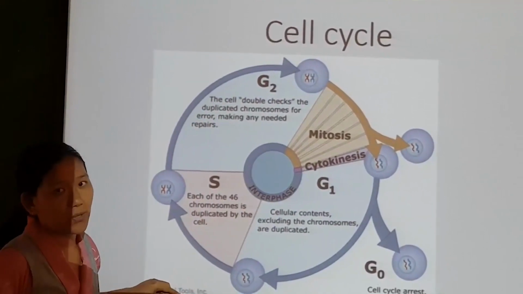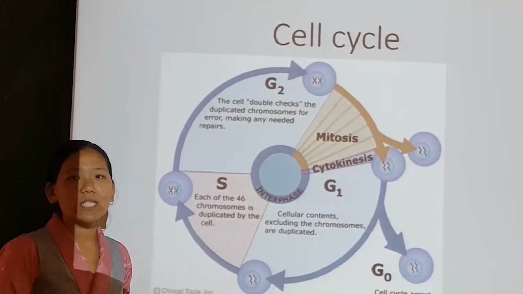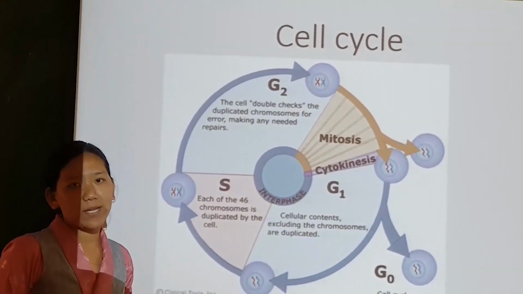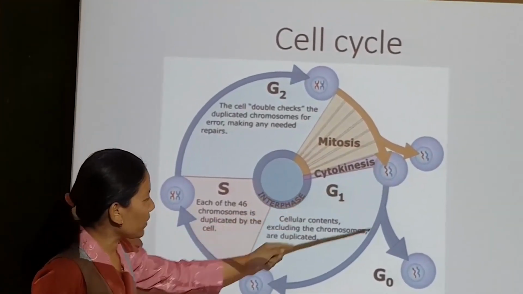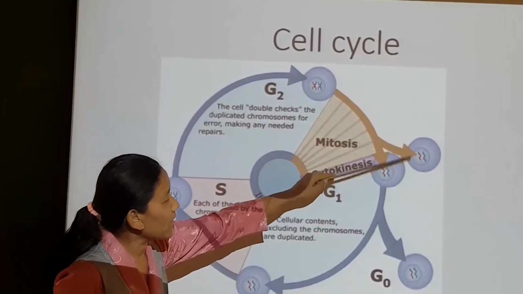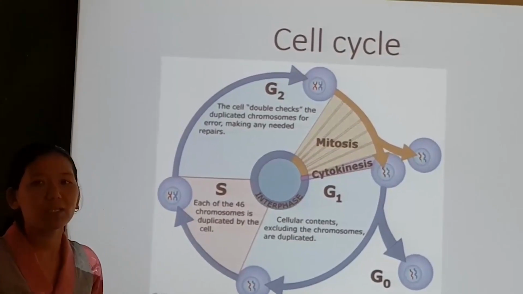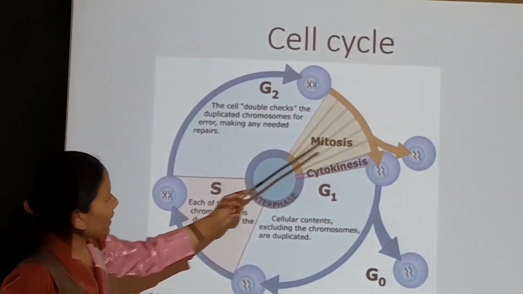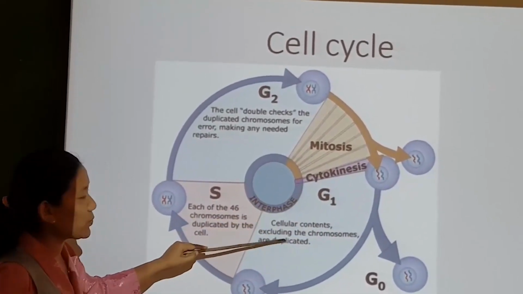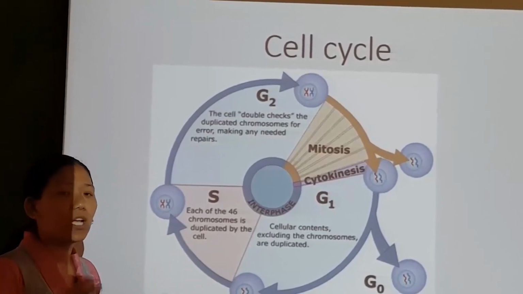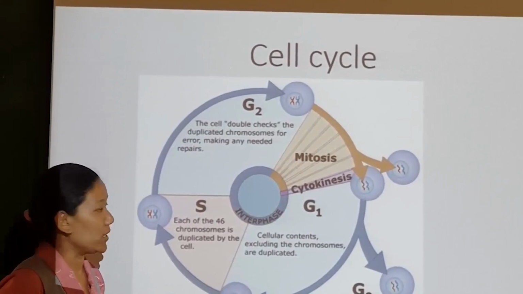So the cell cycle. If you talk about meristematic cells, they are the constantly dividing cells. They keep on dividing. In this case, you can see this single meristematic cell might undergo the cell cycle, give rise to 2 cells, and both cells might undergo the cycle and give rise to 4 cells, and so on, thereby increasing the cell number. At the same time, they also grow. It's not just the division of cells; they also grow in size, preparing so that we make sure the daughter cell will have the same components as present in the parent cell.